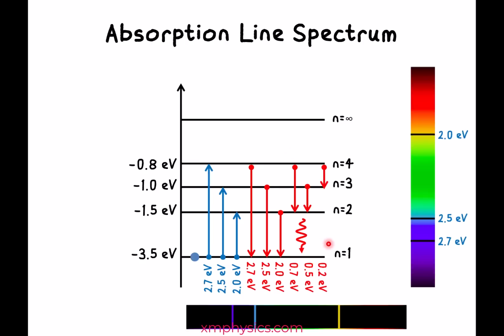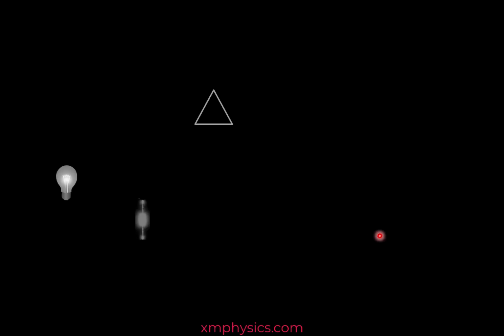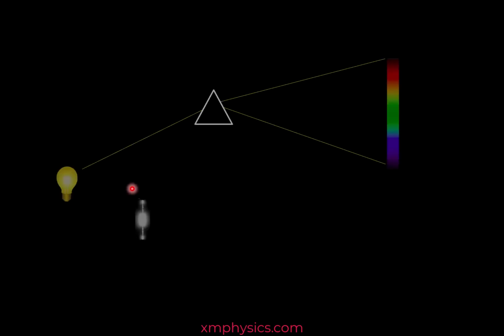Now, students like to ask this question. Since the gas atoms re-emit those photons that they have absorbed, won't they fill in these dark lines, meaning we get back the complete continuous spectrum? Now that's a very good question, so let me explain. You have the white light, you look in this direction, you see the continuous spectrum. Now you insert the gas in between, you get the absorption spectrum because the gas has selectively absorbed certain wavelengths. But this gas is now excited. So when it de-excites, it re-emits those photons that it has absorbed.